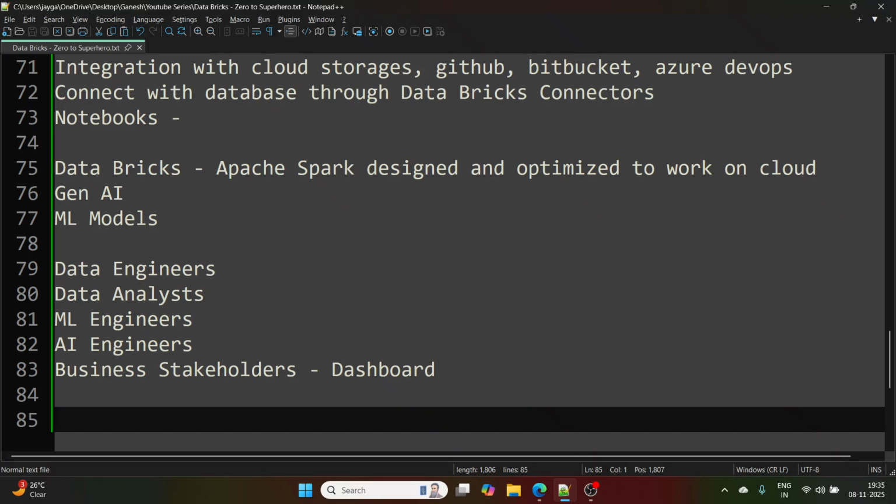And that is the reason, from the next video, we are going to start a deep dive into Databricks. On this channel, I'm not going to put videos that are very basic and then you have to learn advanced from somewhere else. No, from very scratch till very advanced, all the theory plus practical, everything I'm going to put as part of this Databricks Zero to Superhero series. I'm very excited to start this new one.